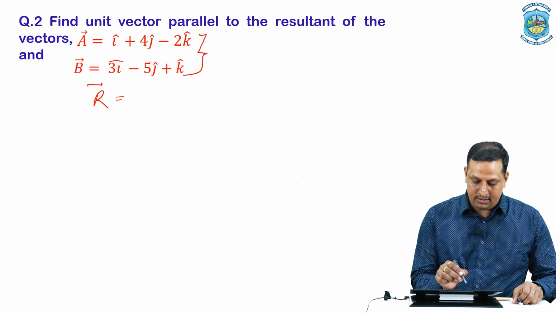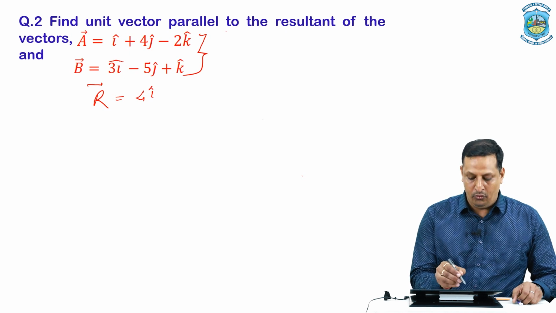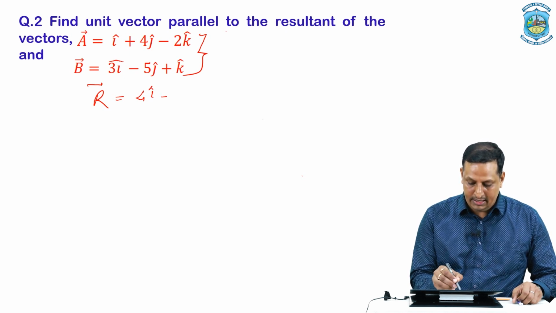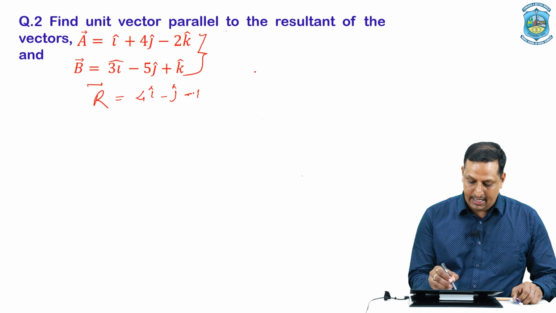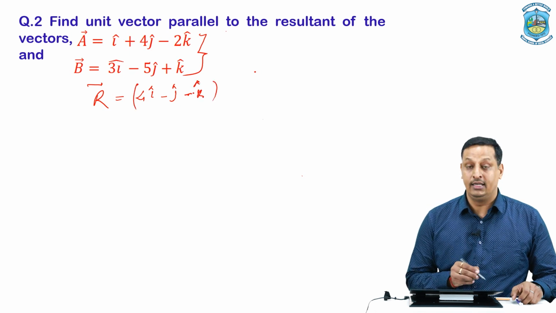It is like 1 plus 3, that is 4i cap. Then plus 4 minus 5, it is minus 1, that is minus j cap. Then we have minus 2 plus 1, that is minus 1, minus k cap. See, this is the resultant.